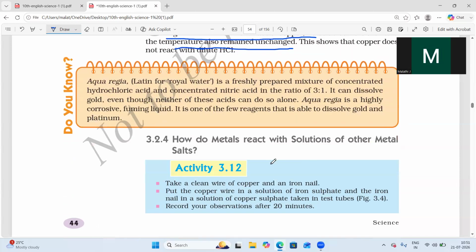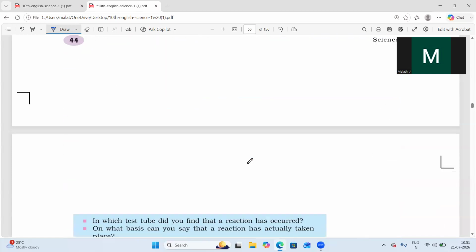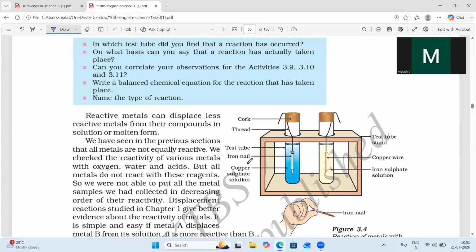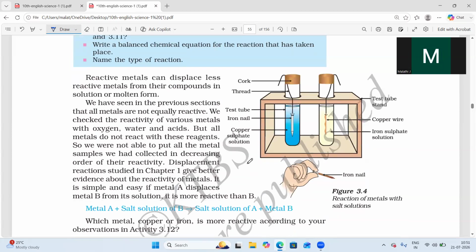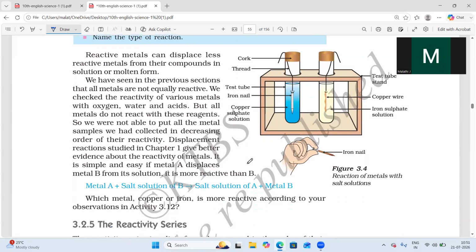How do metals react with salt solutions? We already know this is a displacement reaction, so these reactions we can also call displacement reactions. For the salt solution we take copper sulfate solution and dip an iron nail into it. What will happen? Iron will replace the copper, and the solution will change to colorless.